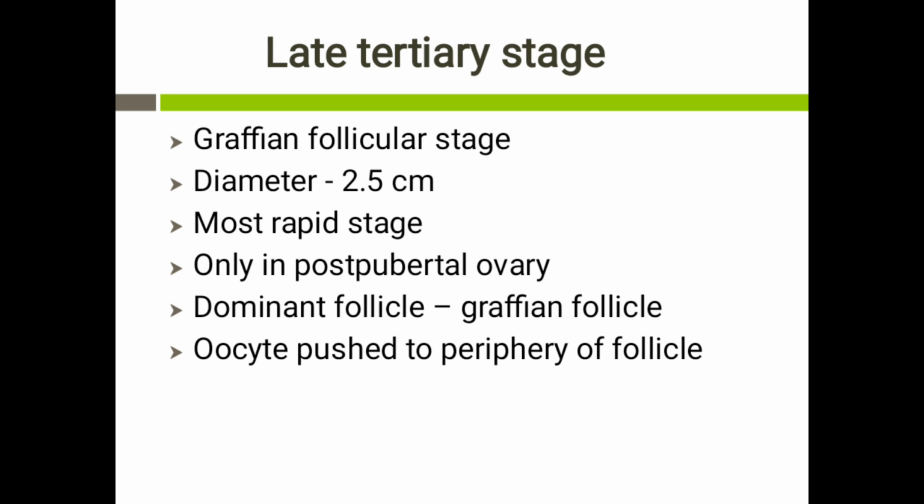This late tertiary stage is the most rapid stage of development, and this occurs only in the post-pubertal ovary. The maximum diameter achieved during this stage is 25 millimeter. After 5 to 7 days of the onset of menstruation, a single follicle becomes the dominant follicle for that cycle. The follicle in this stage is called the Graafian follicle, and that's why the stage is also called the Graafian follicular stage. The size of the antrum as well as the amount of fluid inside the antrum are increased significantly, and this will push the oocyte to the periphery of the follicle.